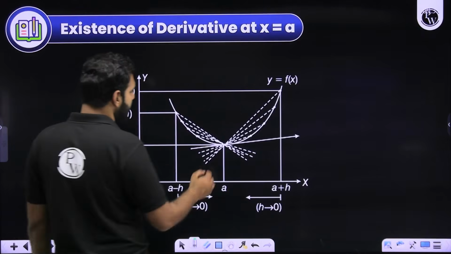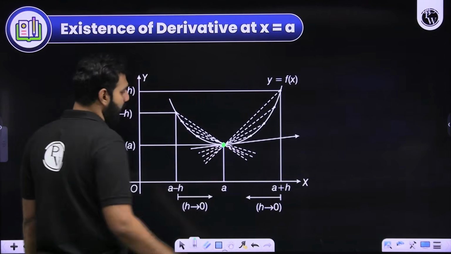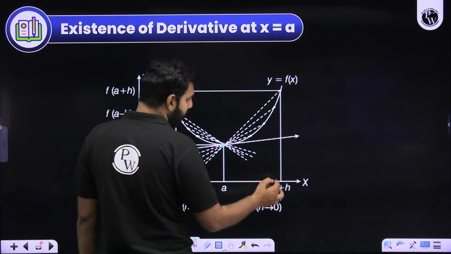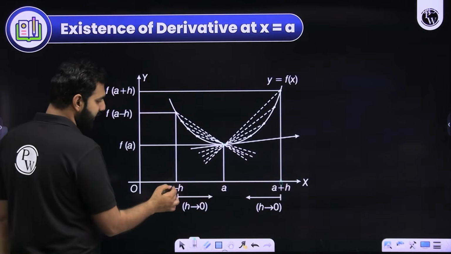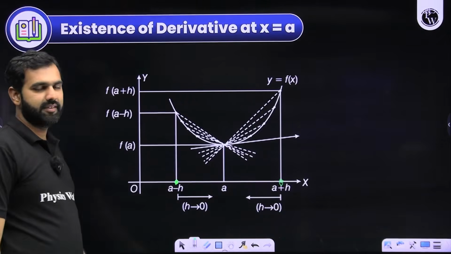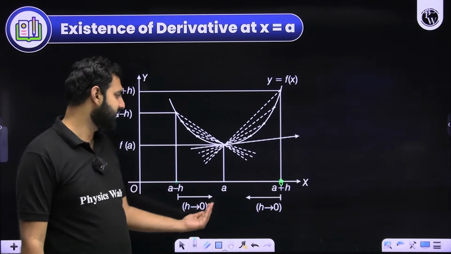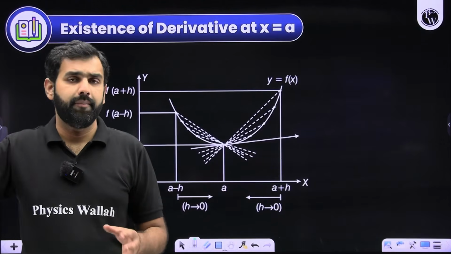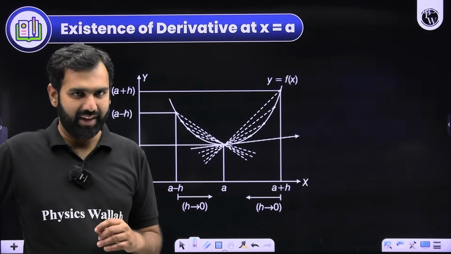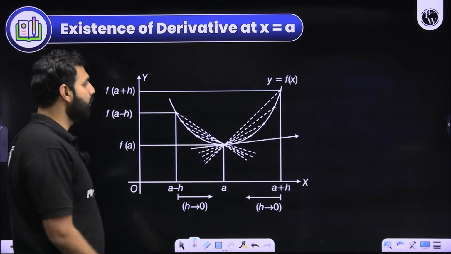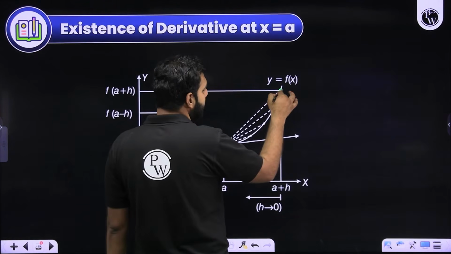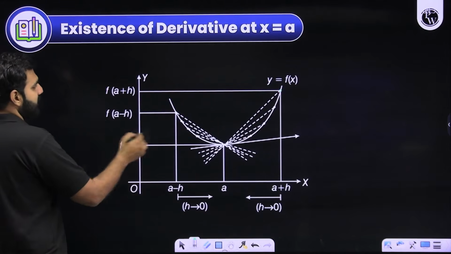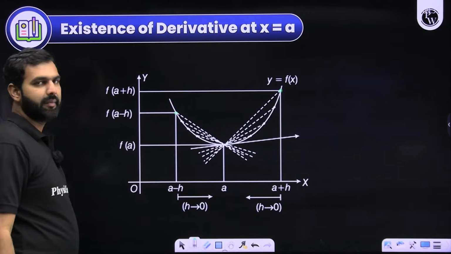In differentiability, let's say there is a point A. There is a point A here. I hope there is no confusion on that. Now, in the neighborhood of A, there is a point A plus h on the right hand side. In the neighborhood of A, there is a point A minus h on the left hand side. So h distance right and h distance left, there is a point A plus h and A minus h in the neighborhood of A. I hope there is no hesitation in saying that at A plus h, the value of the function will be f of A plus h. At A minus h, the value of the function will be f of A minus h.